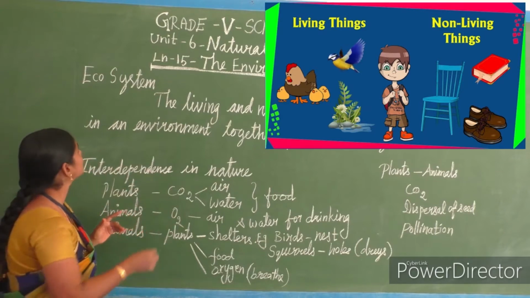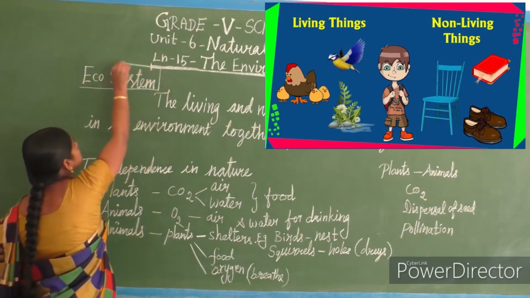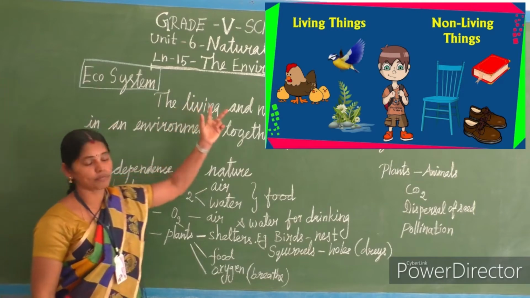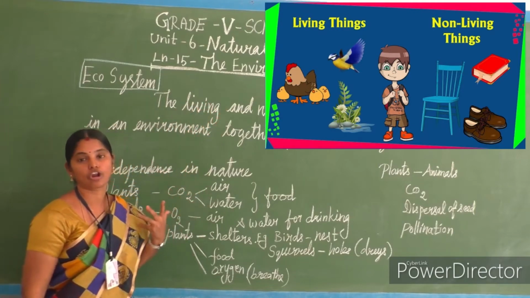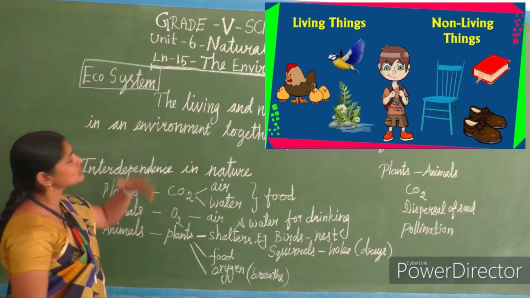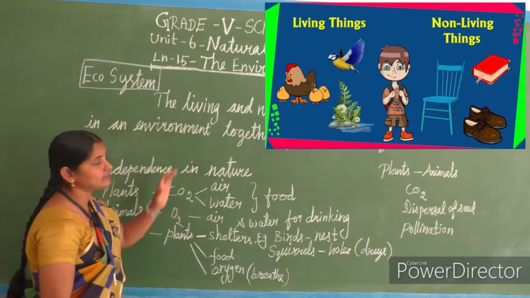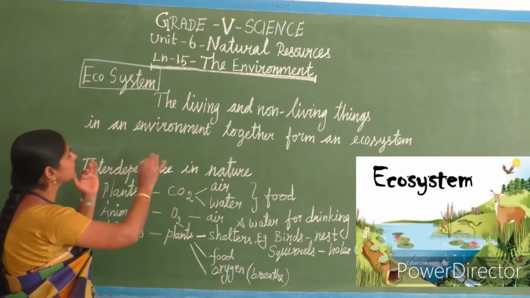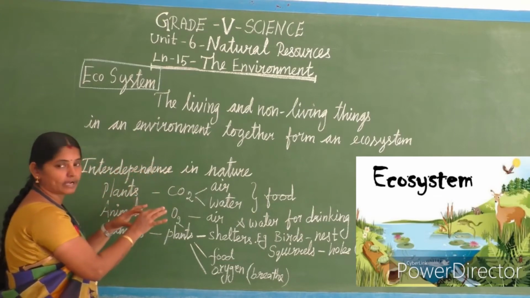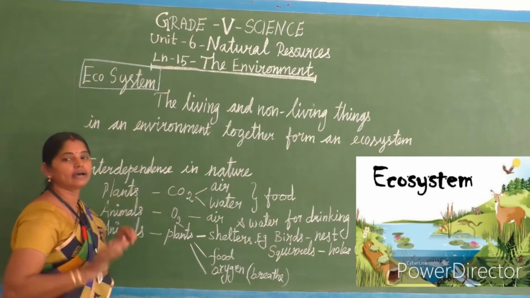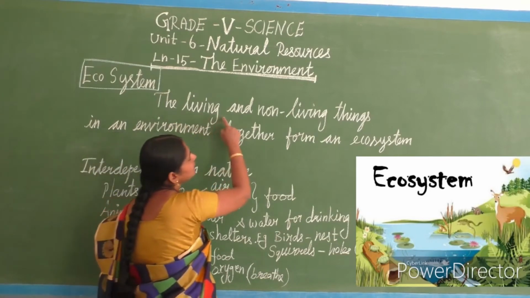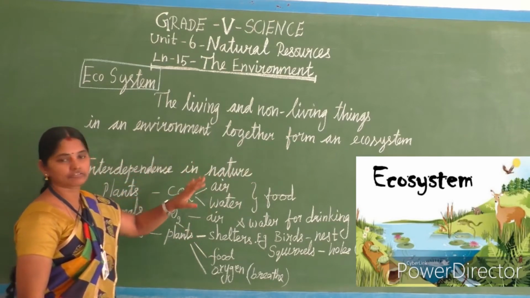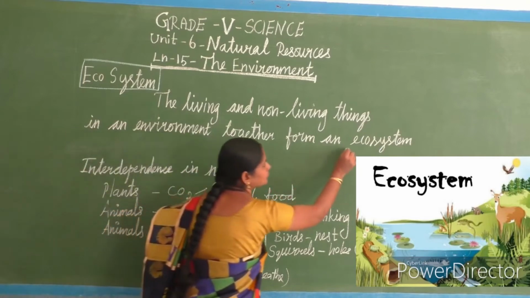The same thing, we can say it as ecosystem. The three letter ECO is the short form of the environment. Eco, ecological, okay, short form. Okay, ecosystem. That means the living and non-living things. Both the living and non-living things in the environment together form an ecosystem.